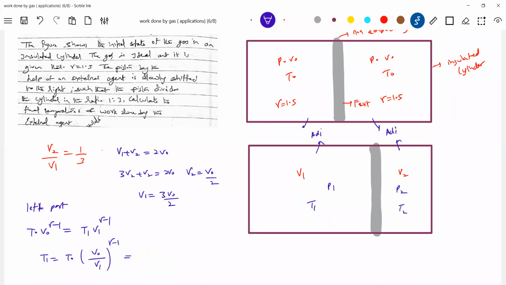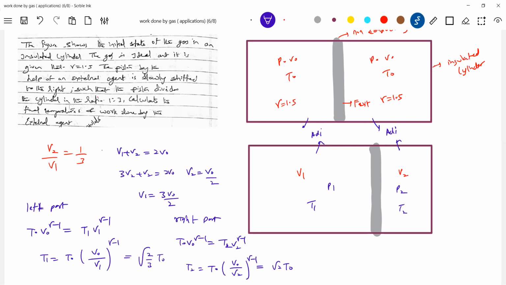Gamma is 1.5, so I think it will be under root of 2 by 3. Similarly, what is T2 in the right part? Root 2 T naught.